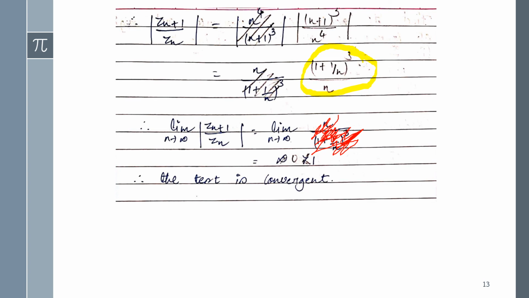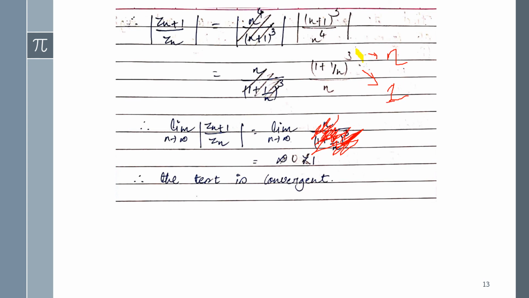If in place of 3 it were n, then it would be e cube. Okay, but here it's a constant number, that is 3. So the value of 1 plus 1 upon n whole raised to cube will be only 1.